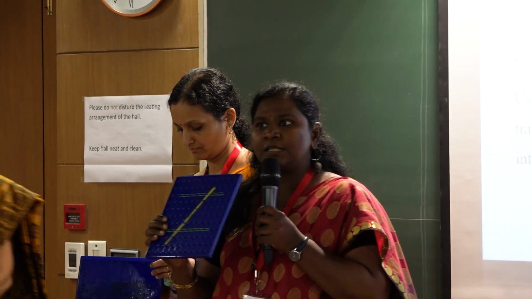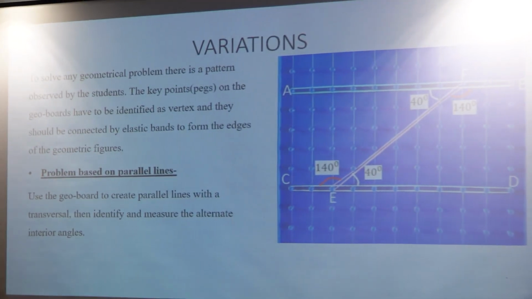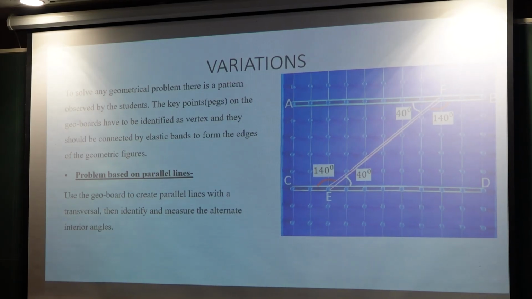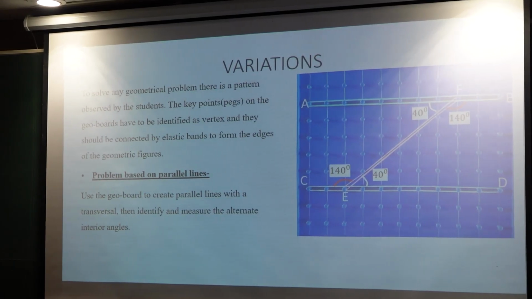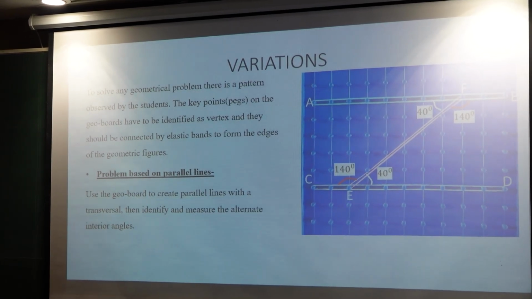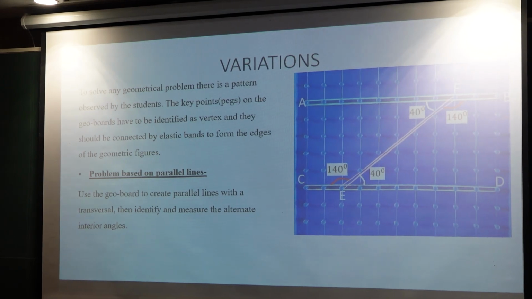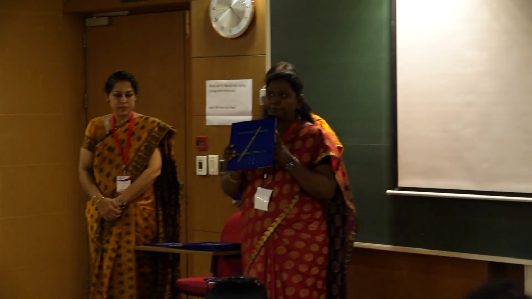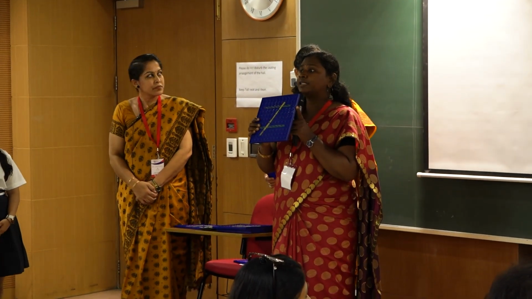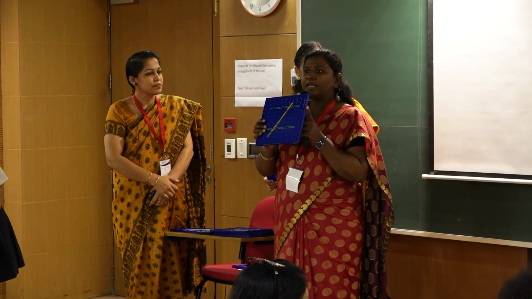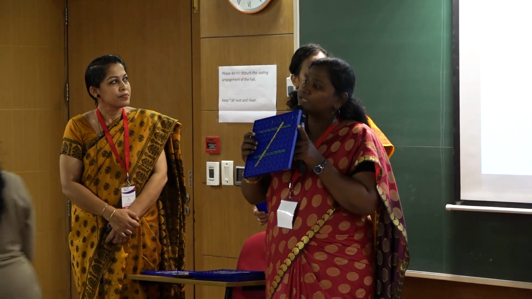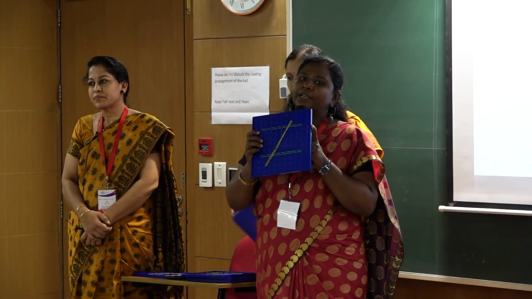Okay, when we asked them, because any two lines cannot be parallel. So we asked them to find out the proper key points where they can exactly form the parallel lines. So they found the key points and they formed the parallel lines using elastic band, and we told them to construct a transversal over there. And we asked, how many angles you can see over there? They said, ma'am, we can see four inside the parallel lines and 4 outside the parallel lines. So totally 8 angles we can see here.